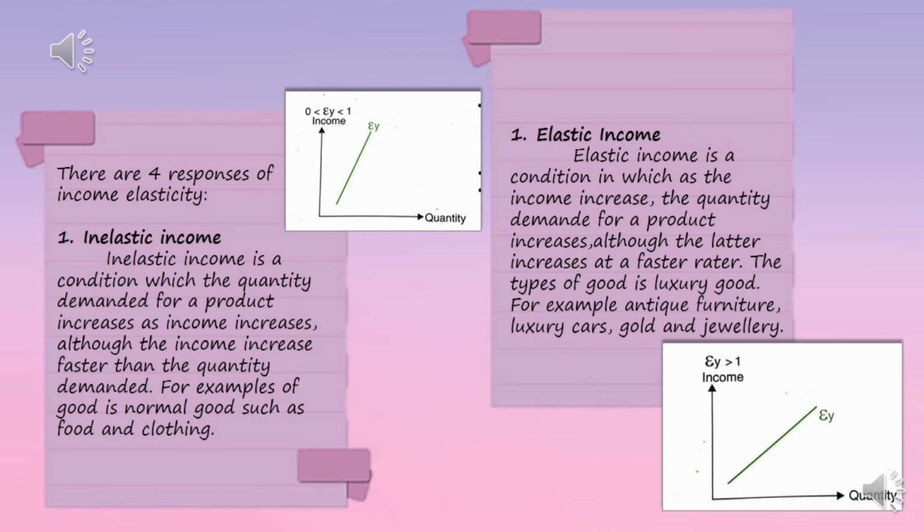Okay, the second one is elastic income. It refers to a condition in which as the income increases, the quantity demanded for a product increases, although the latter increases at a faster rate. The type of good is a luxury good, for example, antique furniture, luxury cars, gold and jewelry.